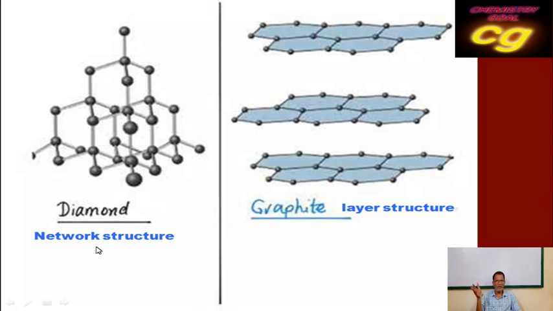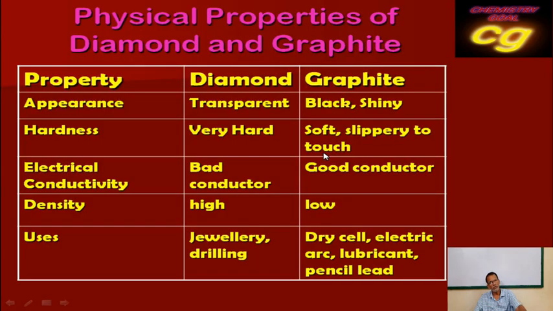Diamond has a network structure, that means carbon is connected to other carbons in a 3D network form. But graphite has a layer structure. These are hexagons. Hexagons join one another, and one hexagon is connected to another hexagon, forming a layer. So layer over layer are produced in graphite. Due to this layer structure, as we already discussed, graphite has a slippery nature and is also soft.